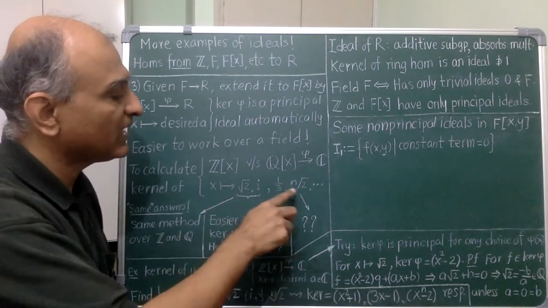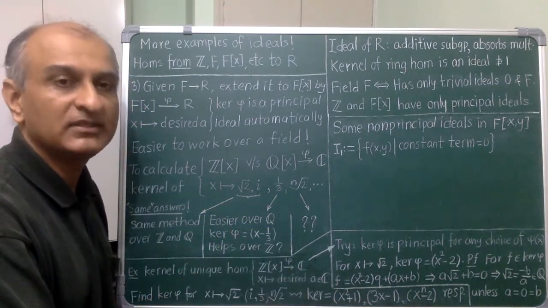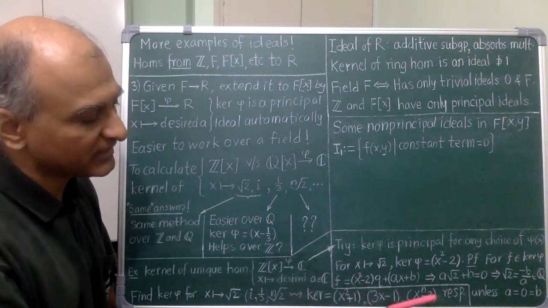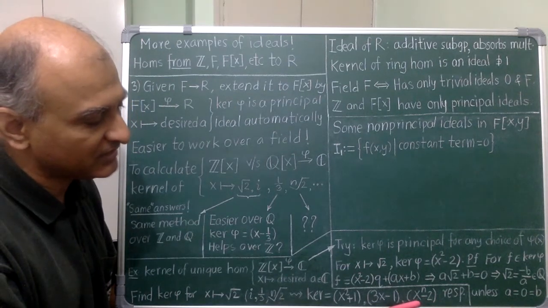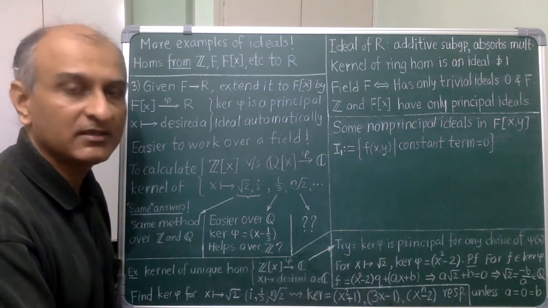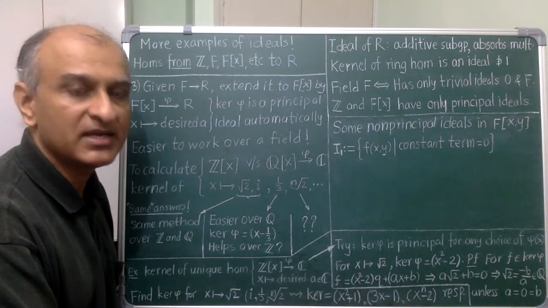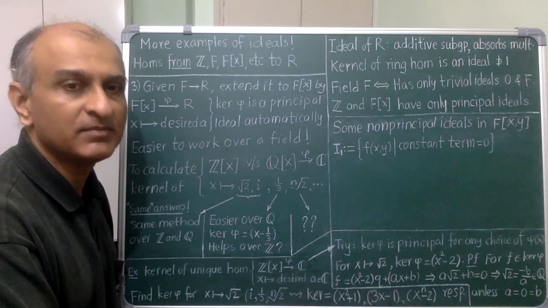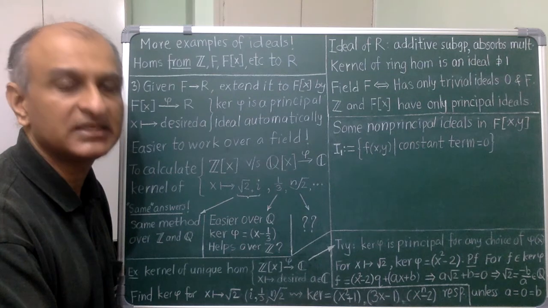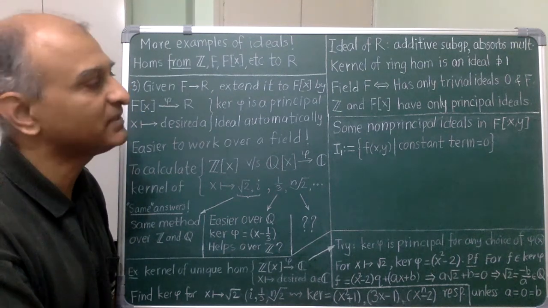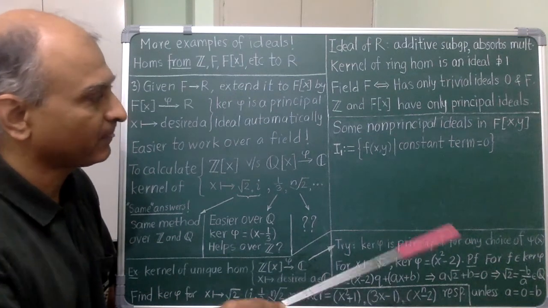When x goes to the nth root of 2, I know that the kernel is a principal ideal, but it is still not easy to justify that it is generated by x to the n minus 2. It will turn out that working over Z and working over Q can help each other. So we will see some tools to compare the two situations in the next chapter. Moving on, let's see some examples of non-principal ideals.